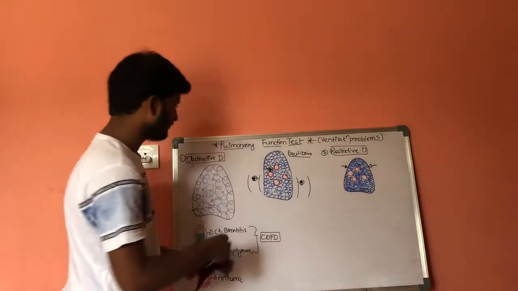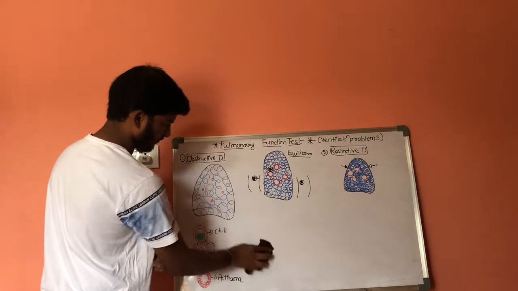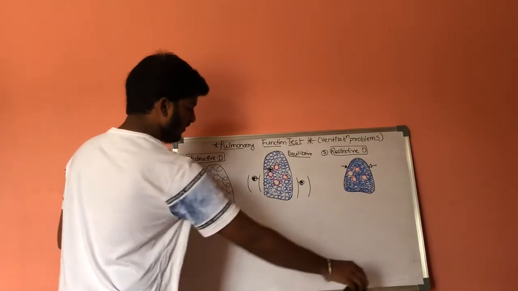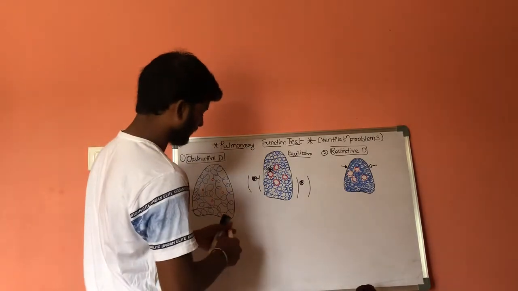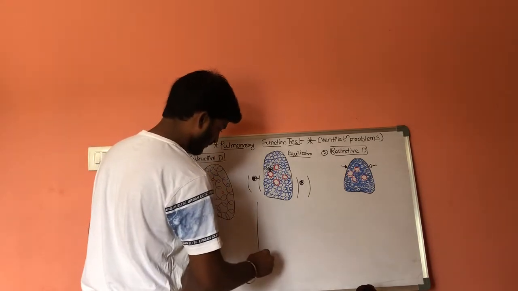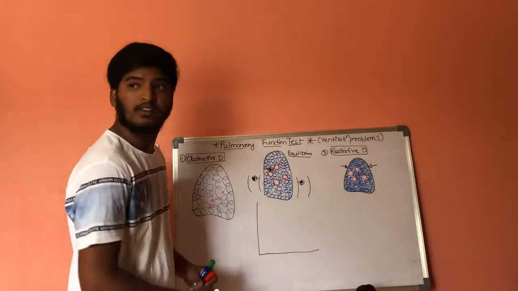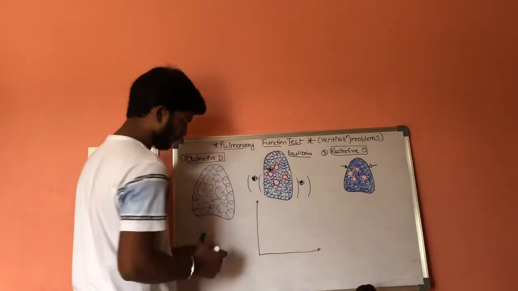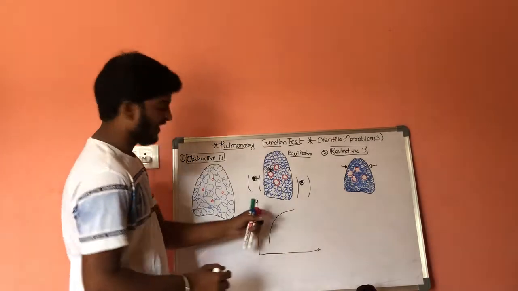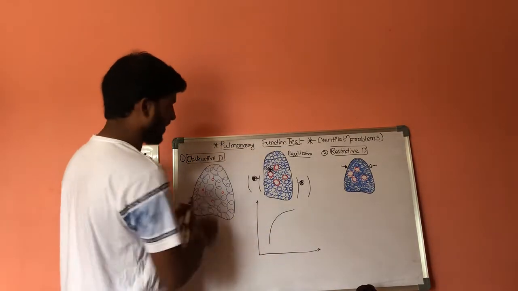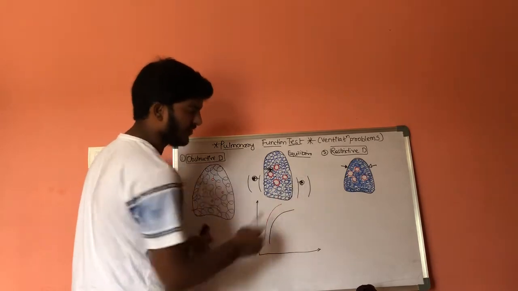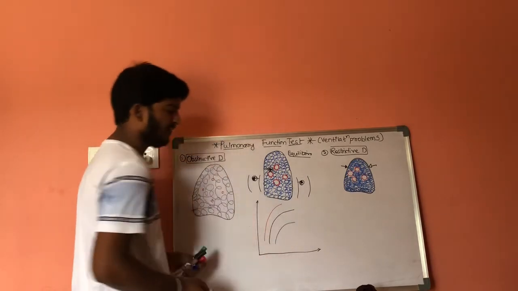If we plot a graph in normal conditions, in a normal lung, this is the graph of expiration, and in case of obstructive disorders, the graph will be like this, and in case of restrictive disorders, the graph will be like this.